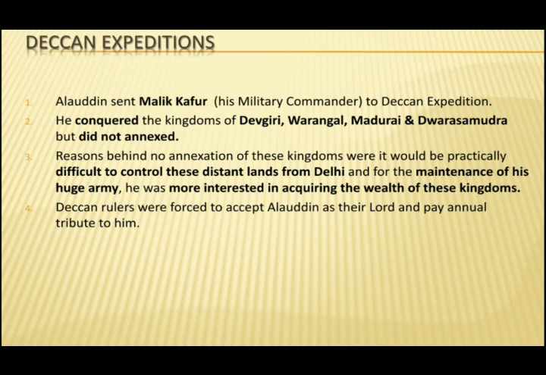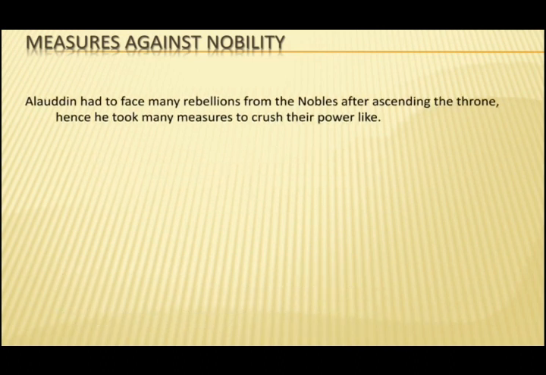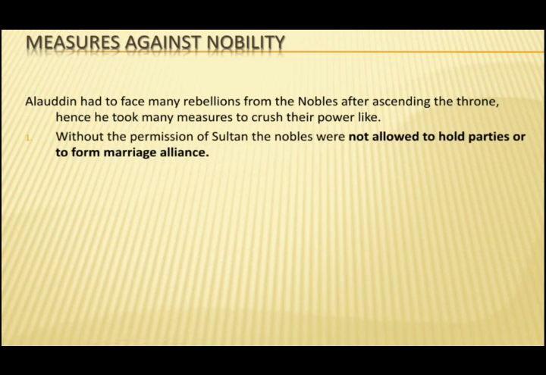Now measures taken by Alauddin Khalji against his nobility. Alauddin had to face many rebellions from the nobles after ascending the throne. Hence, he took many measures to control their power. Without the permission of the Sultan, the nobles were not allowed to hold parties or to form marriage alliances.